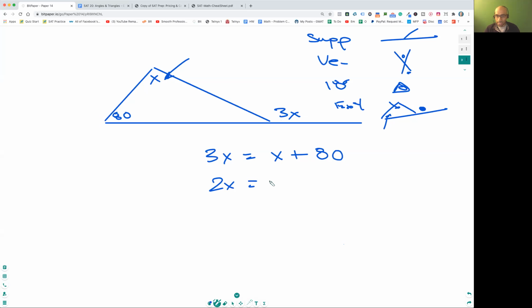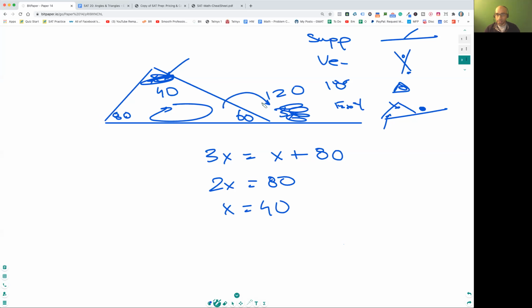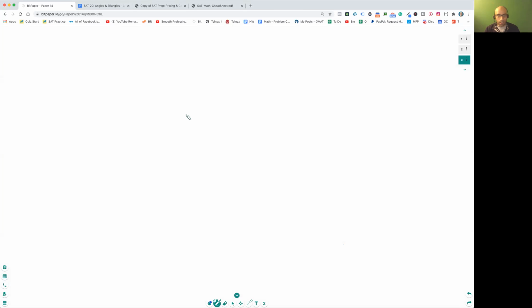2x is equal to 80. x is equal to 40. So I'm just going to write 40 here. And this 3x, so that's 120. Hopefully that ties out, right? 80 plus 40 is 120. And so this is 60, so these are 180 degrees: 80 plus 40 is 120, plus 60 is 180. And this is 60 plus 120, which is 180 as well. So this ties out. Hopefully, Crystal, Nigel, it's clear to you now what we're doing. And if you still have questions, watch the video.